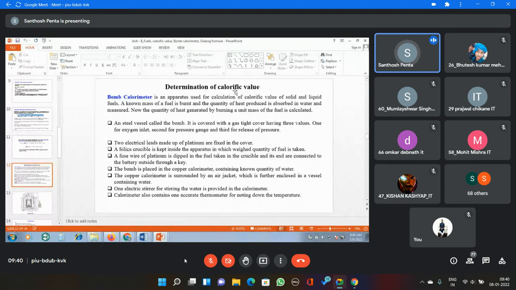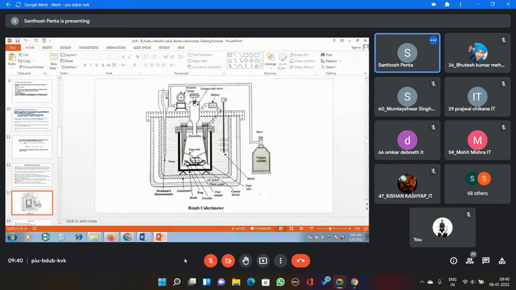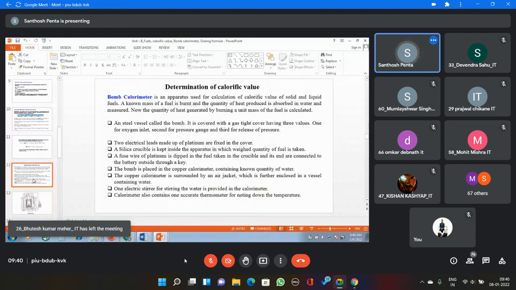Our first heading is determination of calorific value by using bomb calorimeter. Normally the calorific value can be determined by using a bomb calorimeter. What is a bomb calorimeter? A bomb calorimeter is one apparatus. Here the apparatus was given. First of all, let us discuss this apparatus.